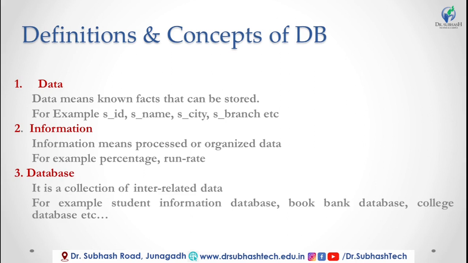Okay. Data and information are both the same thing, but they differ for different people. For example, for you, percentage is information, and for your faculty, percentage is the data.